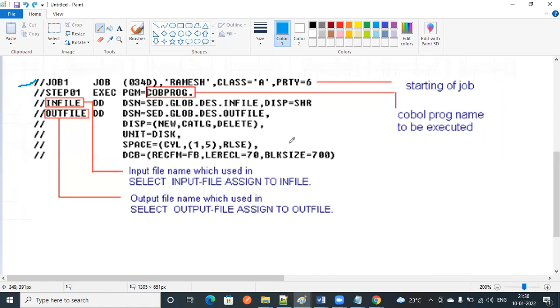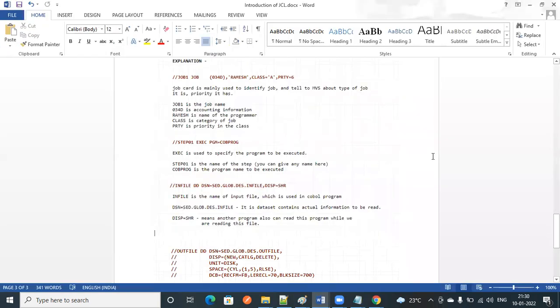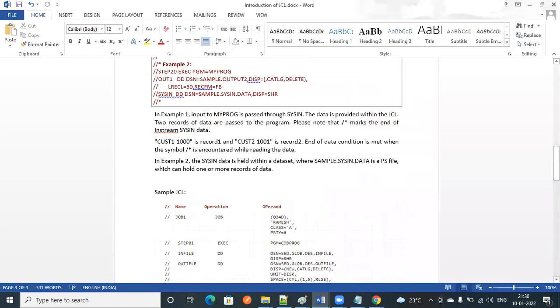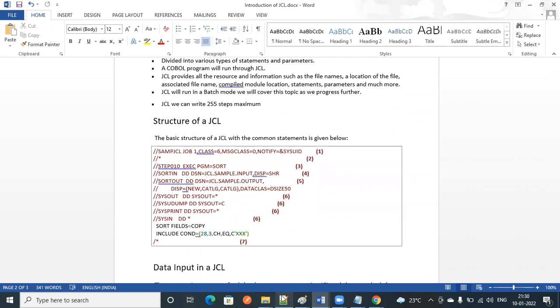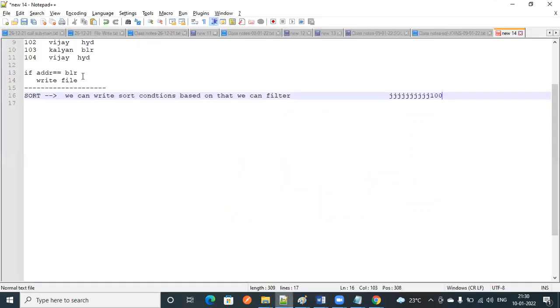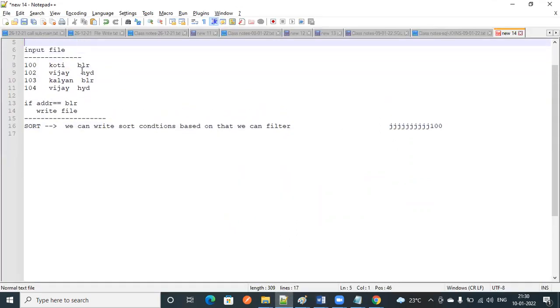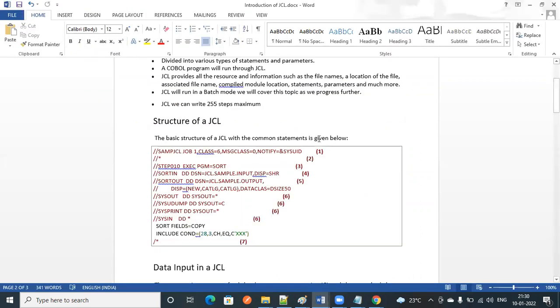And next thing, if you want to write any script, it will work like a scripting language, what I told you initially. So there is a record. I want to sort the records, and I want to take only records of Bangalore or Hyderabad. In that case, what do you need to do?